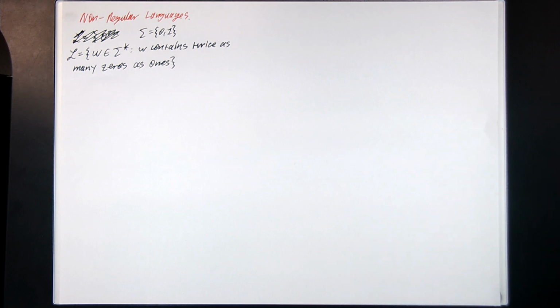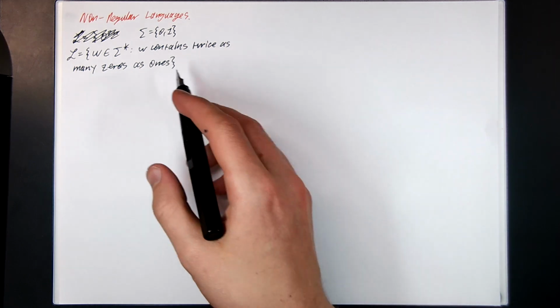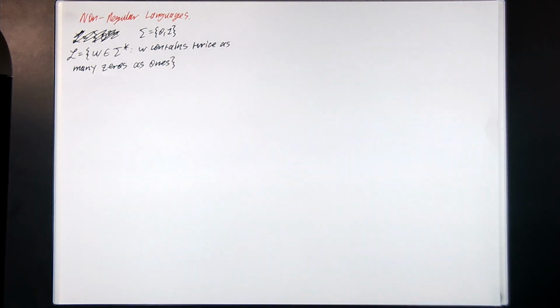Okay, let's do another proof that a language is non-regular. Here, a language L is the set of all binary strings that contain twice as many zeros as ones. And here it's not immediately clear what I'm going to choose as my string to obtain a contradiction, because the zeros and ones could be in any order.